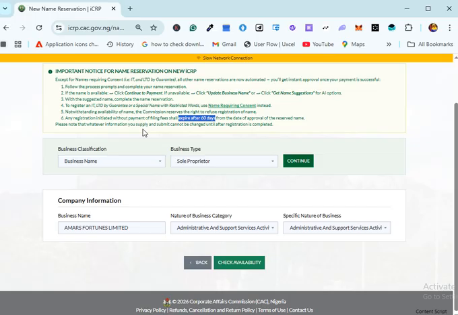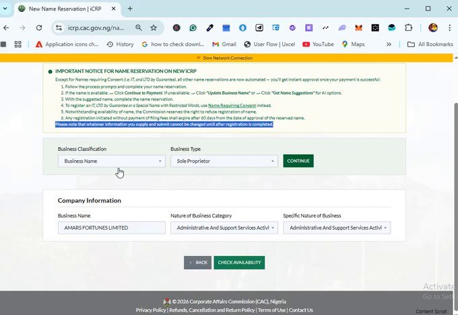So please know that whatever information you supply and submit cannot be changed until after registration is completed. This last note is in two phases. Let me explain clearly so that you understand.